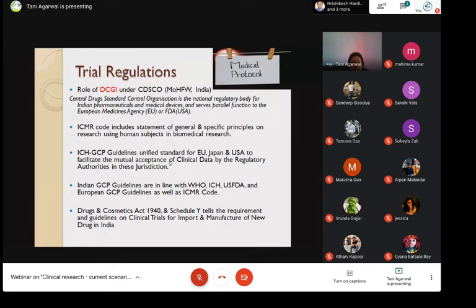So this is one law governing all the clinical research industry, all the drugs and cosmetics that fall under this gamut. This is the most comprehensive kind of law, and Schedule Y under this is the one which dictates all the clinical research developments that happen in the country today.